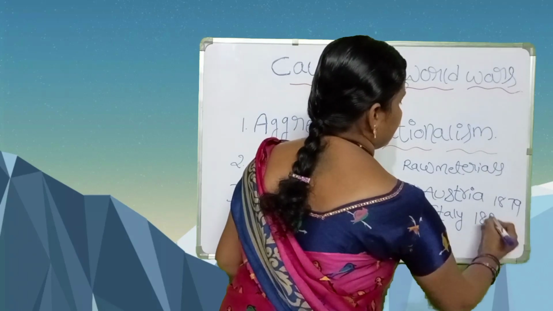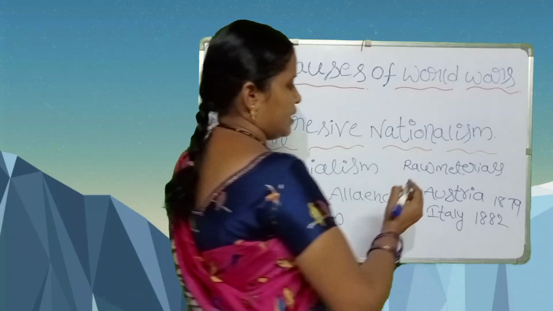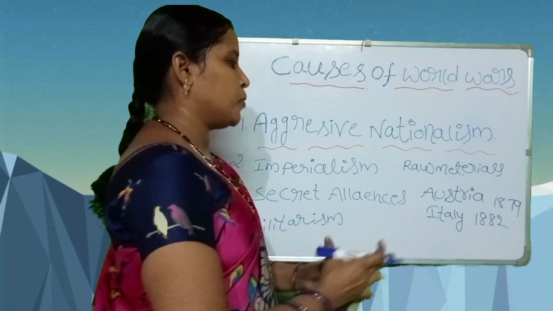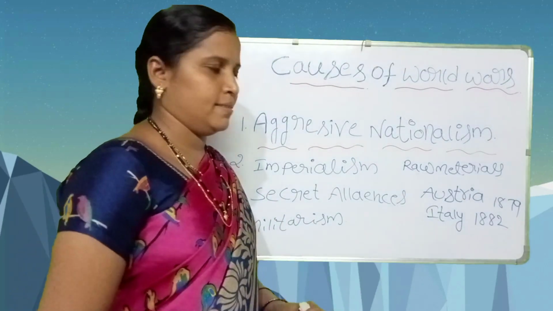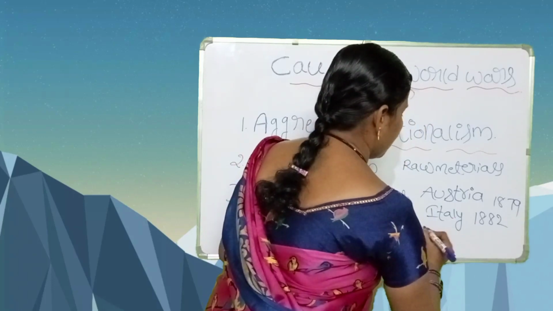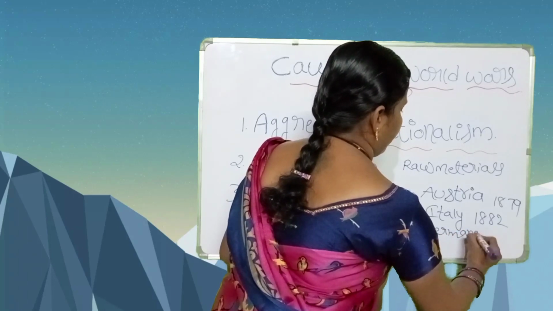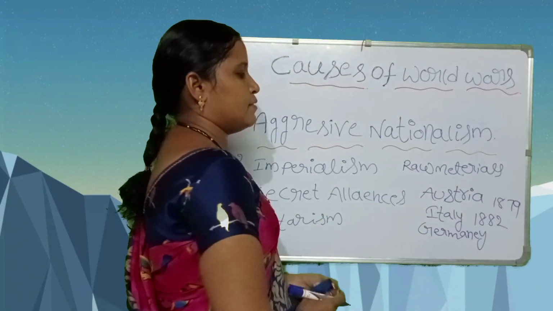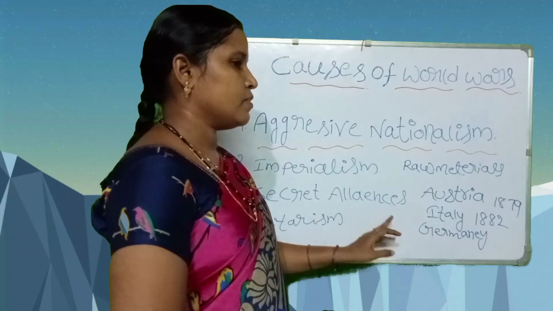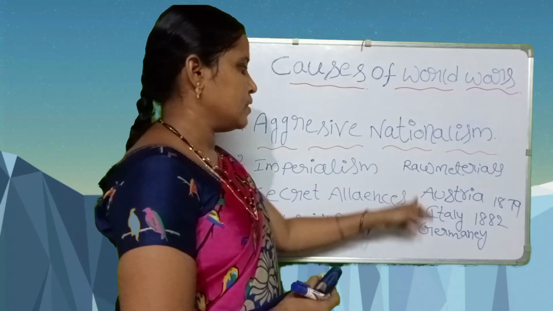Bismarck made an alliance with Italy in 1882. Students, here Germany, Austria, and Italy came together to make the Triple Alliance. These three countries made an alliance with each other. Secret alliance. Some countries secretly maintain friendship with each other.